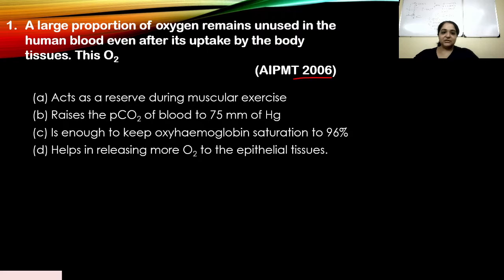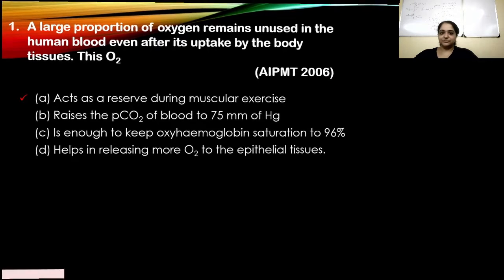B. Raises the PCO2 of blood to 75 mm of mercury. No, I don't think so, that is not the right answer. C. Is enough to keep oxyhemoglobin saturation to 96%. No. D. Helps in releasing more O2 to the epithelial tissues. Again, no. So the right answer is A. If you have written down A, that is your correct answer. Let's look at the discussion.